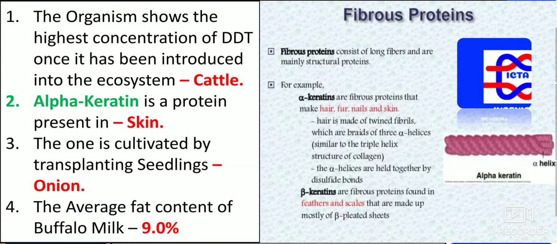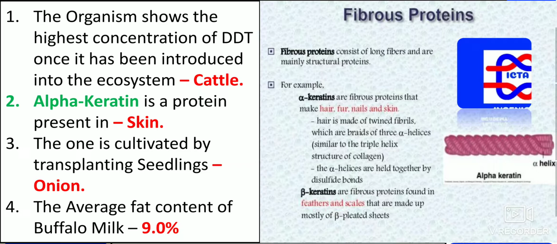The organism that shows the highest concentration of DDT once it has been introduced into the ecosystem is cattle. We know that whatever group we have, the cattle group, sheep, cows, these are all cattle group. So the organism that shows the highest concentration of DDT once it has been introduced into the ecosystem is cattle.